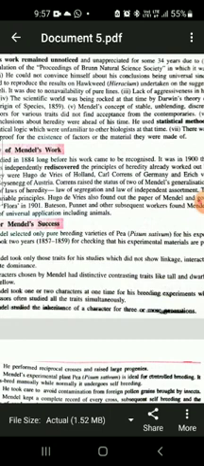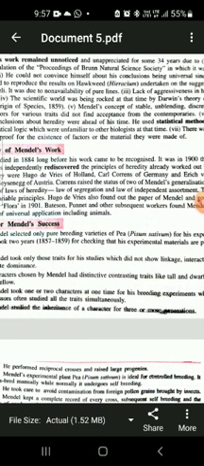Mendel was declared the father of genetics because of his findings from the experiment of hybridization on pea plant, and that paved the way for the new branch of biology called genetics.